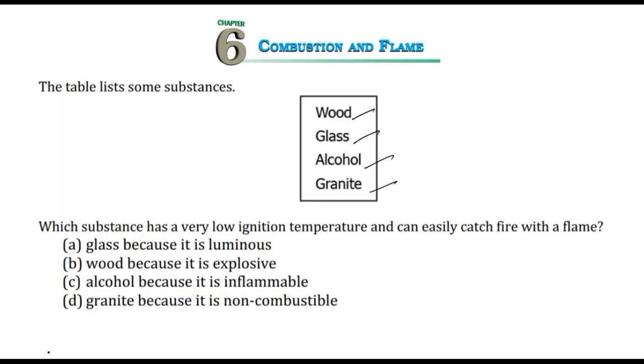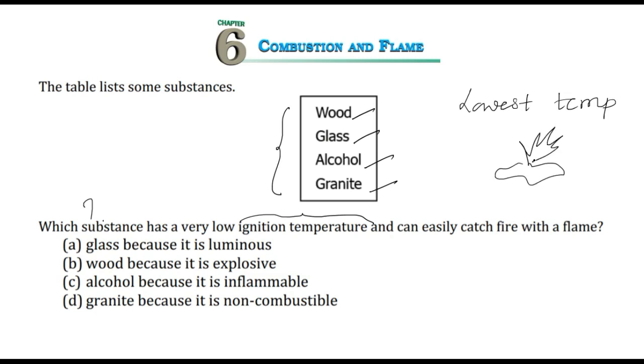The table lists some substances: wood, glass, alcohol, granite. Which substance has a very low ignition temperature and can easily catch fire with a flame? Right? Out of these, we need to find which has a very low ignition temperature. And what is ignition temperature? Ignition temperature is the lowest temperature at which a substance catches fire. Right? So that is the ignition temperature.